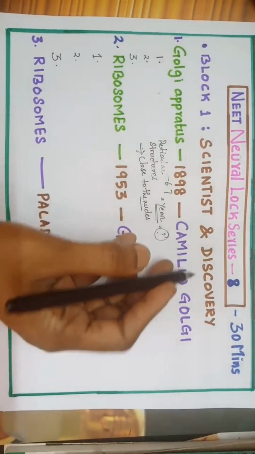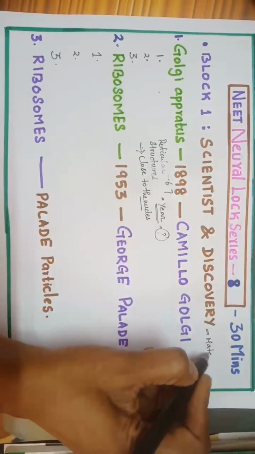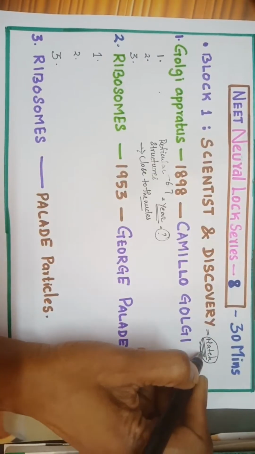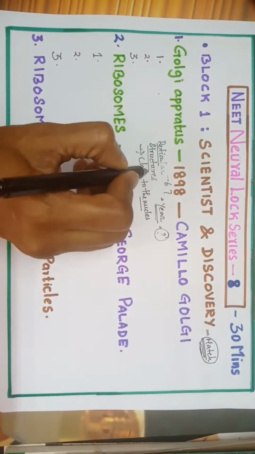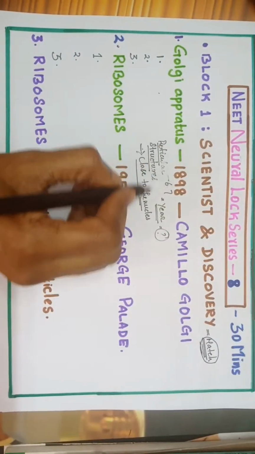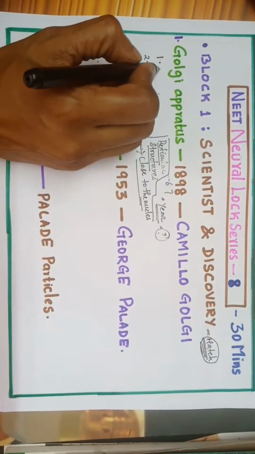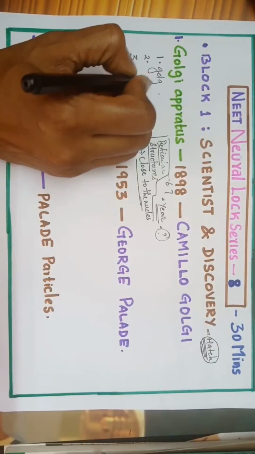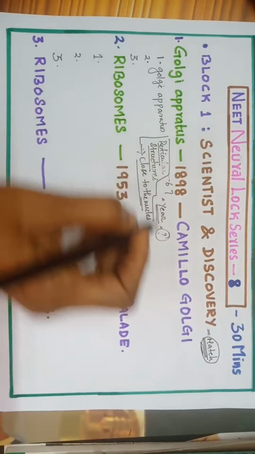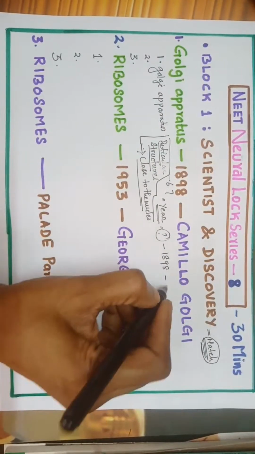Usually scientist and discovery will be asked only as match the following. Sometimes even if they match the following, there will be a twist. They can ask as reticular structures close to the nucleus. So these 2 points you have to remember from the NEET point of view. Shall we start memorizing it? Golgi apparatus, discovered by Camillo Golgi in the year 1898.